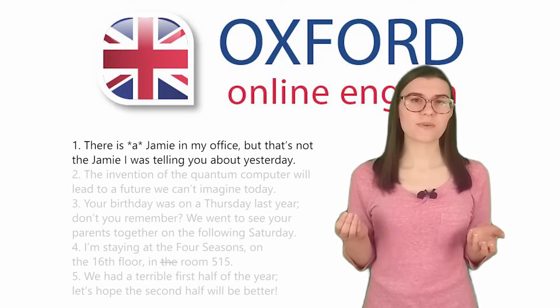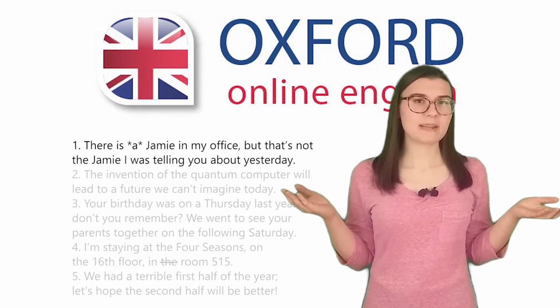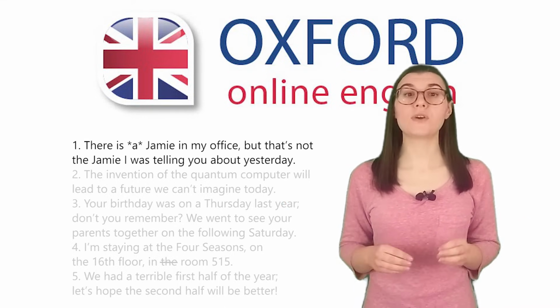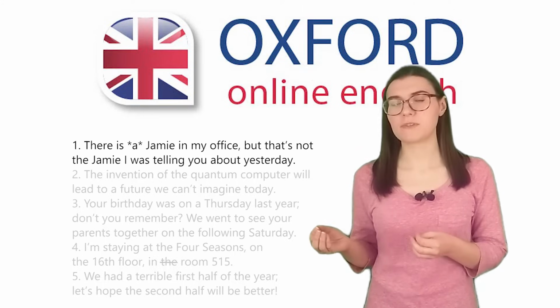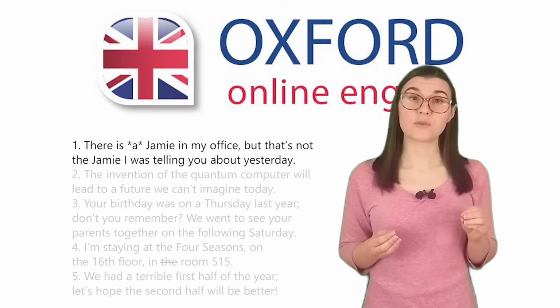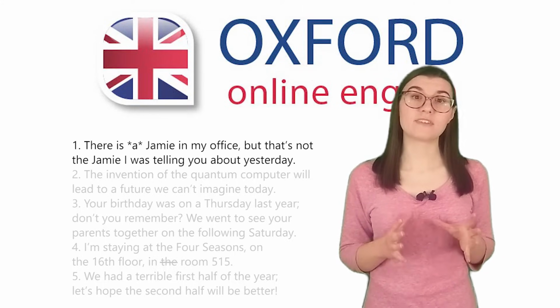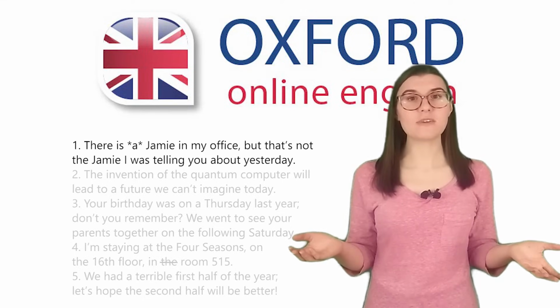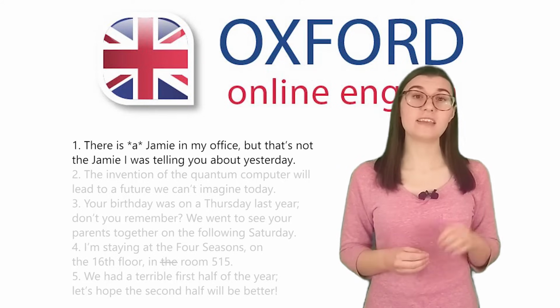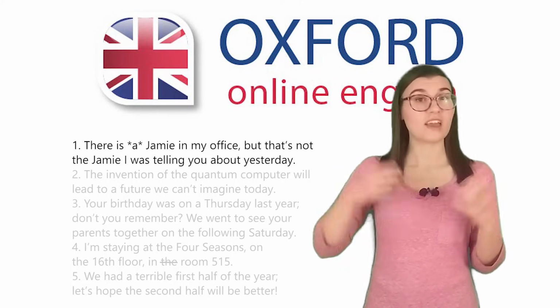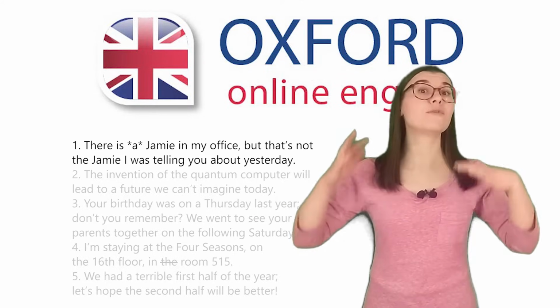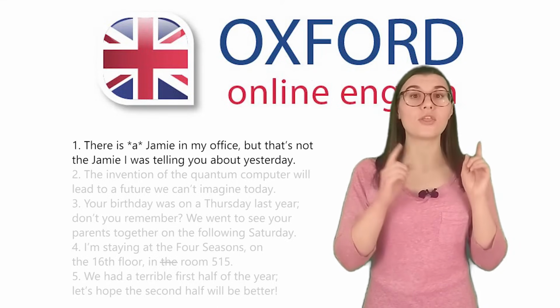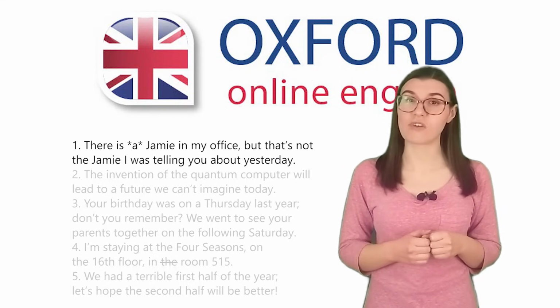Sentence 1 is correct. How do you explain this? Normally, you don't use articles with people's names. However, here you're talking about multiple people who have the same name and contrasting them. The Jamie I was telling you about is specific and needs the to show this. A Jamie in my class is one of many Jamies, but not the Jamie we're interested in right now.